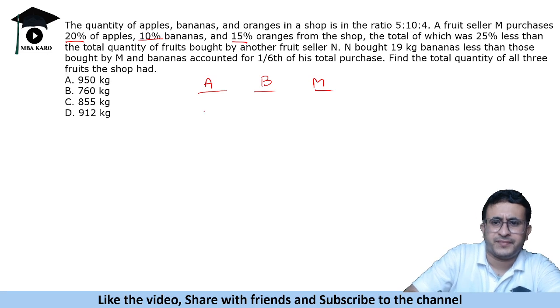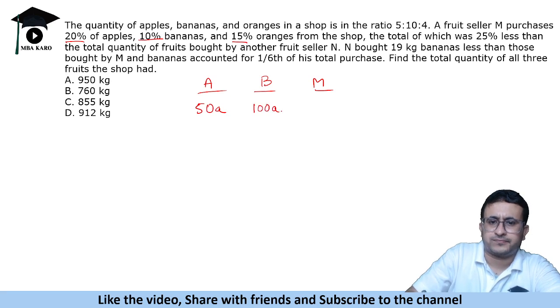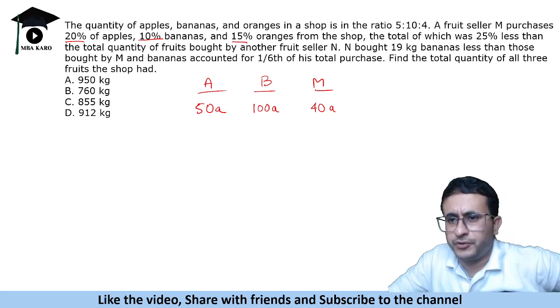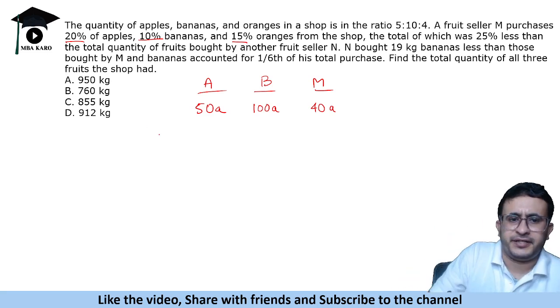So let us say the quantity is 50A, 100A, 40A, right? So fruit seller M purchases 20% apples.